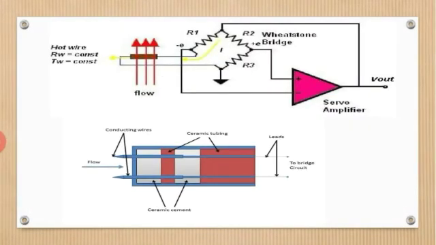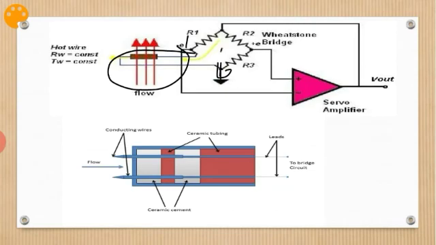This is another figure of the hot wire bridge circuit. The hot wire is heated up through the Wheatstone bridge, and it is connected with these two terminals.